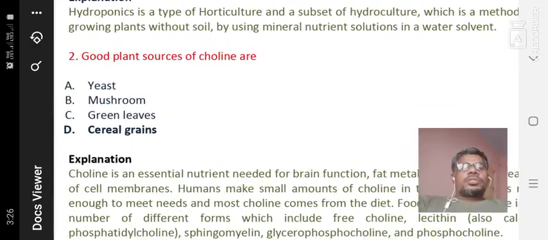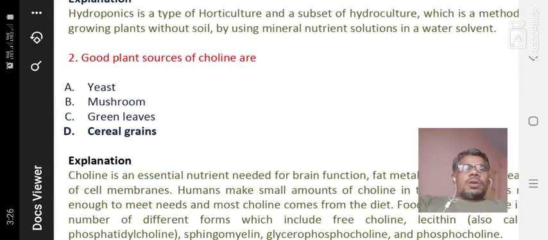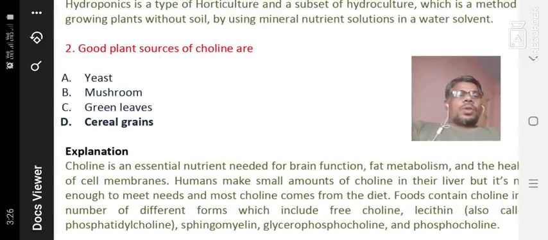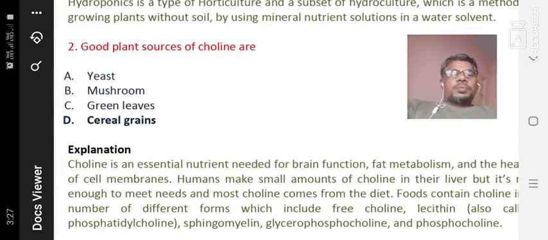The second question: good plant sources of choline are cereal grains. Plant sources are very important. The good sources are cereal grains. Yeast is also a good source. Mushroom is a good source, protein rich. Green leaves are also rich sources, but cereal grains are more important than the others. Okay, I will explain.